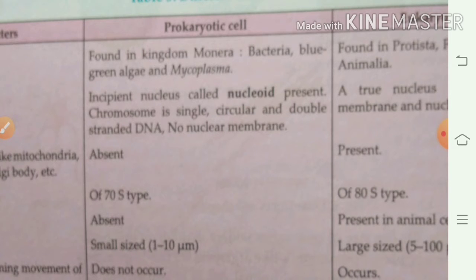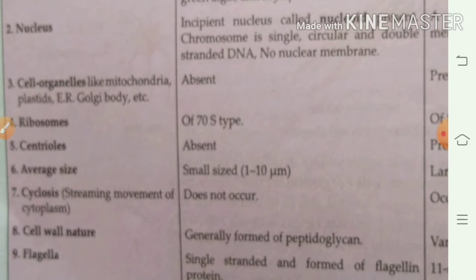Nucleus: in prokaryotic cell, the nucleus is not membrane bound or it is absent, and in eukaryotic cell, the nucleus is membrane bound. Ribosome size is small and it is of 70S type. In eukaryotic cell, ribosomes are larger and they are 80S type.